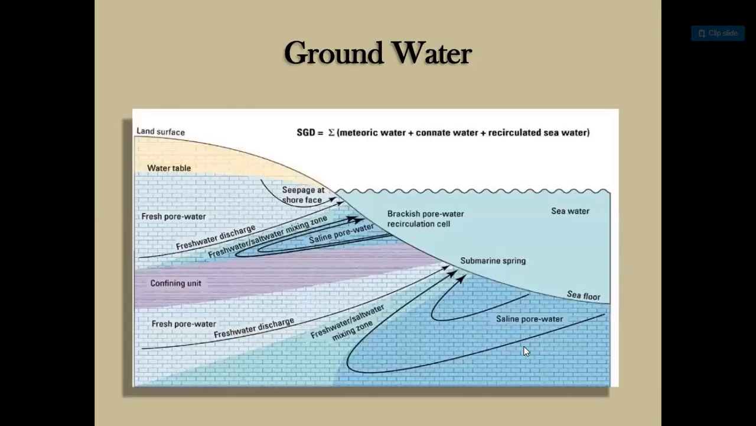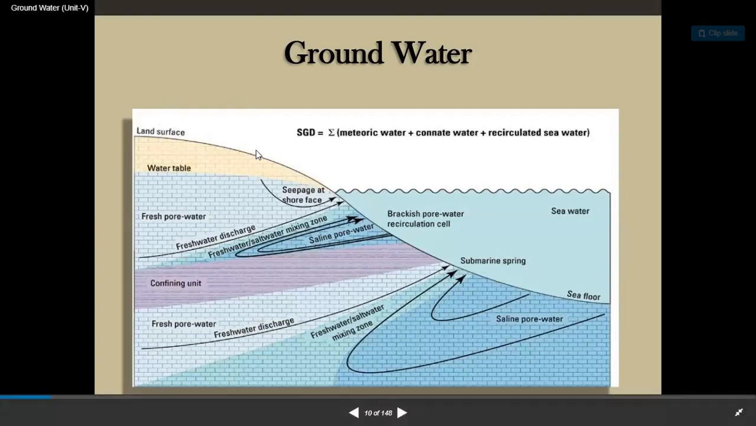So, guys, this is the groundwater figure. Land surface, brackish pore water and recirculation cell, submarine spring and sea water. This is the sea floor. Here is fresh pore water, seepage at shore base. Here freshwater discharge. Here freshwater or saltwater mixing zone. Saline pore water and confining unit. Here fresh pore water, freshwater discharge, freshwater or seawater mixing zone. This is the saline pore water.